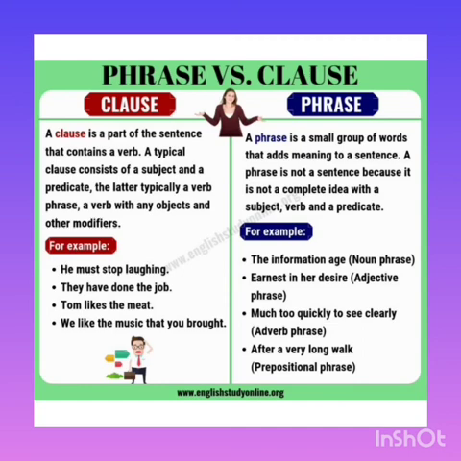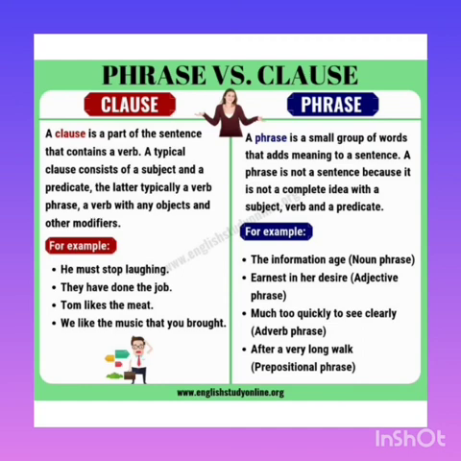Next, coming to phrase: a phrase is a set of words which does not have a finite verb and it does not give a complete meaning to the sentence. Example: the information age, much too quickly to see clearly, after a very long. So, these are certain words.